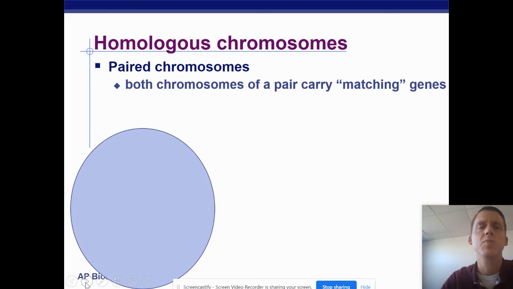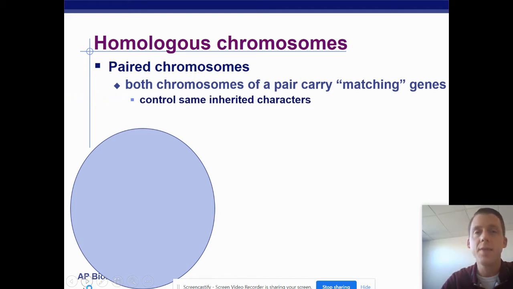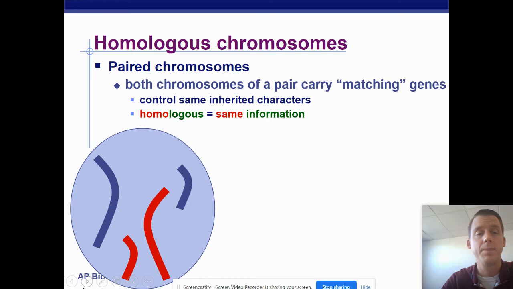So all of our chromosomes are paired. Homologous chromosomes have matching genes. Those are, remember, similar but not identical. And those genes control the same inherited characters. So homologous refers to the same information.